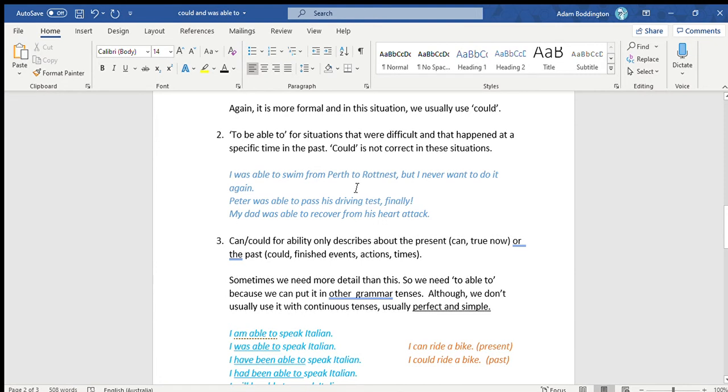We use "to be able to" in the past for situations that were difficult or challenging and that happened at a specific time in the past. "Could" is not correct in these situations. "Could" is always for a general ability, but "to be able to" we use for something that was difficult at a specific time. Okay, so